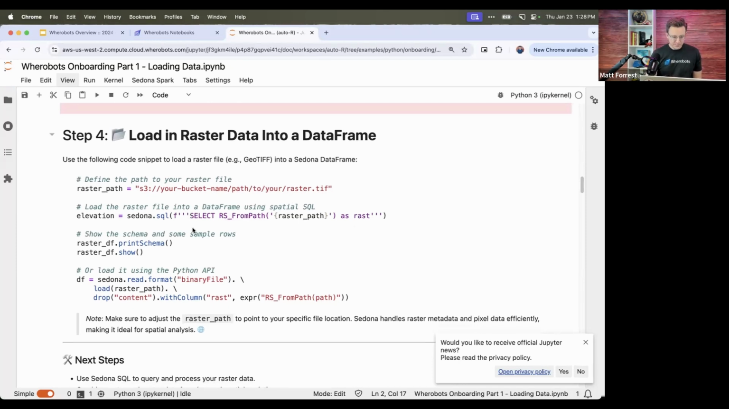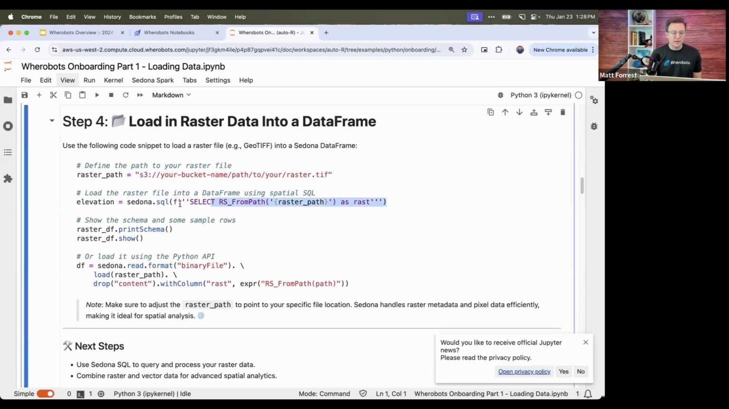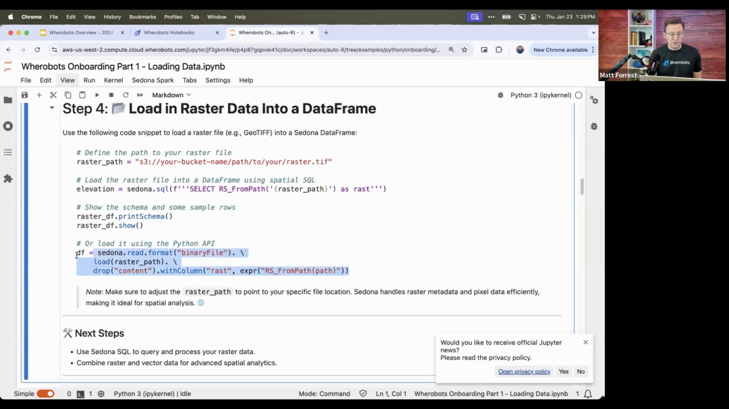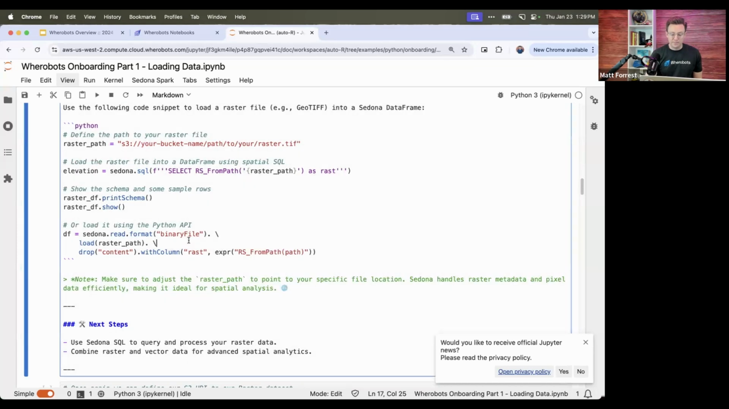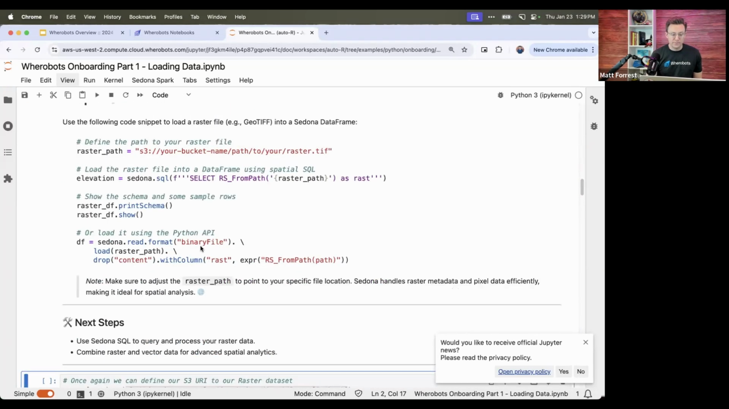In this case, instead of using Python, just to demonstrate that you can read this in through SQL, we're going to pass a SQL statement here: select RS_FromPath, pass in our raster path, which is this S3 path, as the raster, and then you can show the schema here. If you did want to load it through Python, you could do it the same way here: read the format binaryFile, the raster path, and then just use that function to express that through Python here.